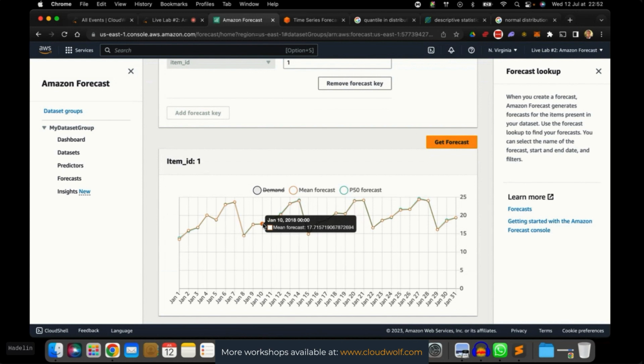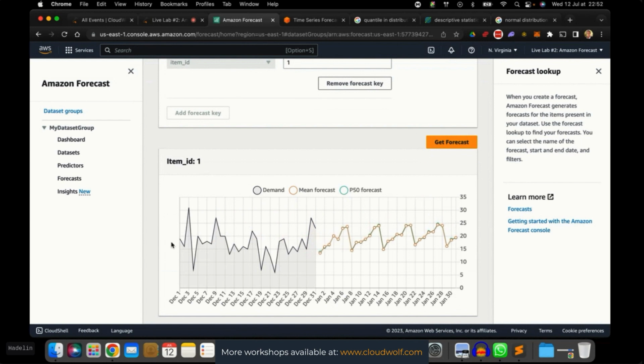So you see how I was telling you that the distribution on which the time series prediction model bases its predictions is very close to a normal distribution. Basically, it's almost a normal distribution, and therefore, the mean is almost equal to the median. So there you go. That's the historical demand of December 2017, and that's the predicted sales of January 2018 for each day of January 2018. For example, for January 22nd of 2018, the predicted sale is 16.6. Well, let's say 17 items sold that day of the first item.